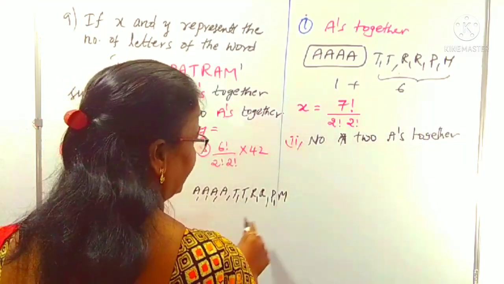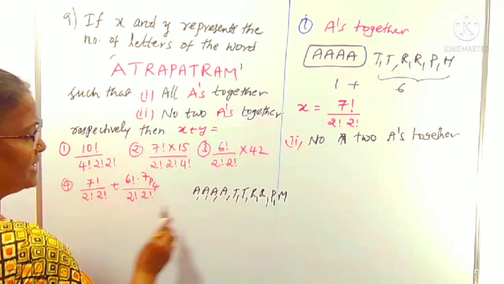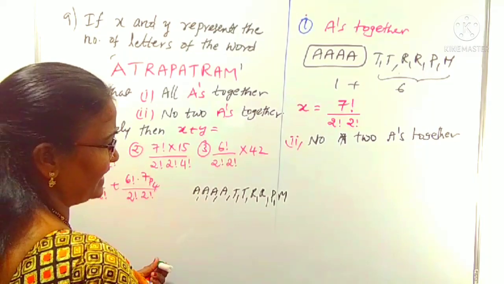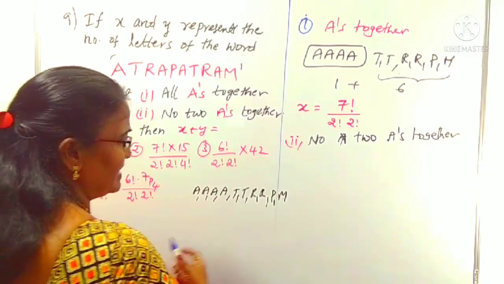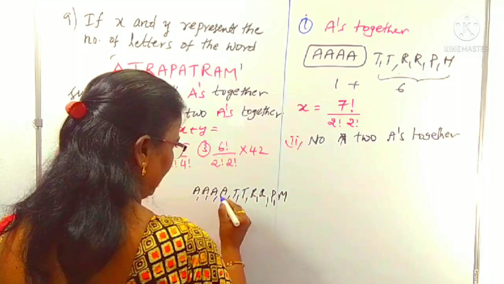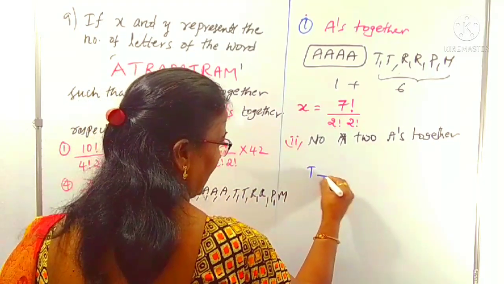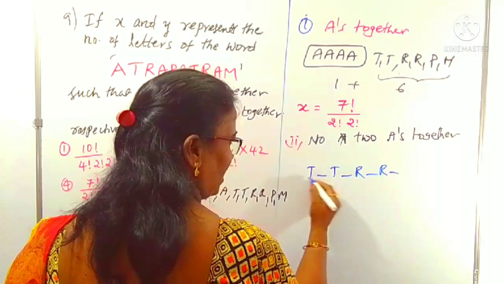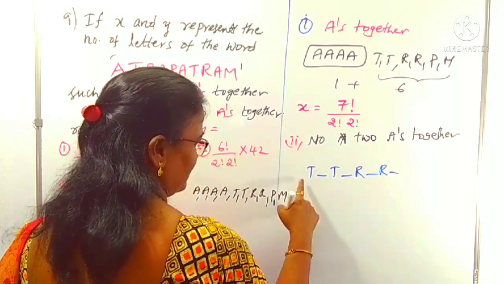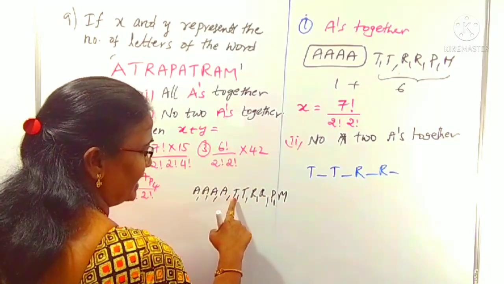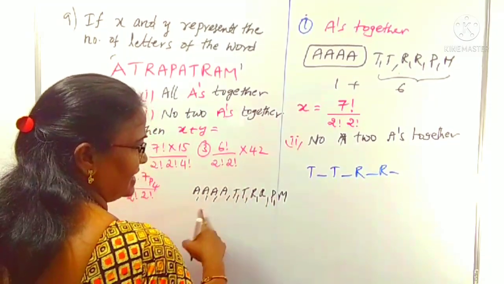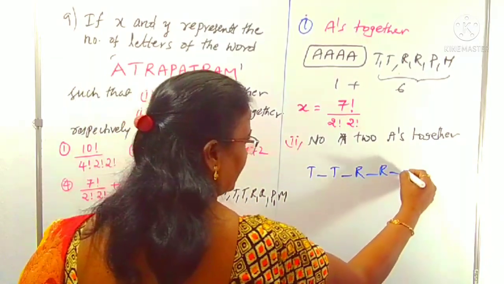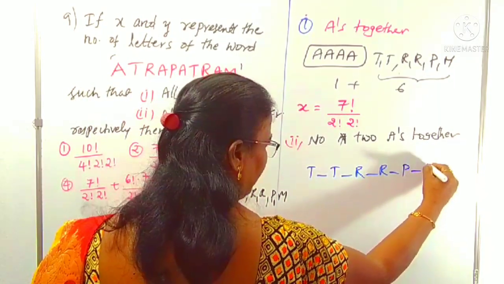So other than the A's, we have to fill the remaining letters. Other than the A's, the remaining letters are T, T, leaving 1 place for the A's. No 2 A's together means that, other than the letter A, we can arrange the T, some gap, T, then R, maybe a gap, maybe R. Not only side by side like these, we can write in any manner. Other than the A's, we can arrange the remaining 6 letters like this by leaving 1 place for the A's. Then R, gap, P, then gap, M.